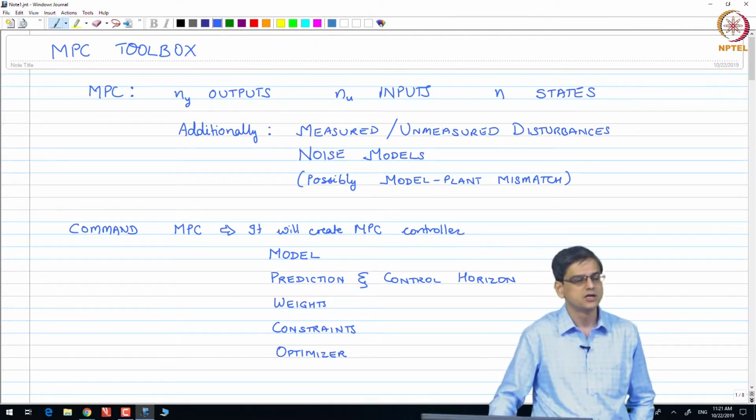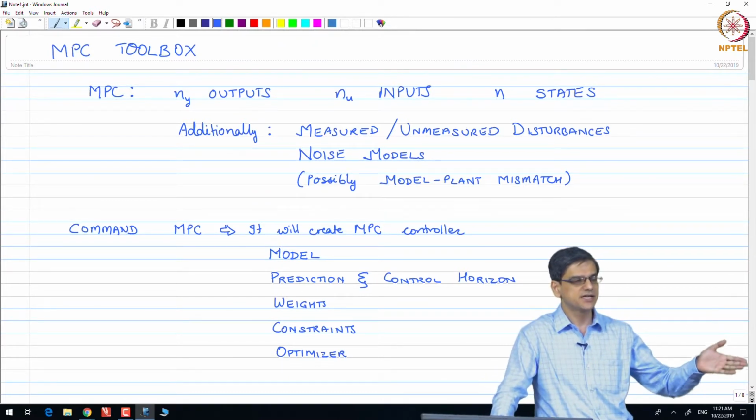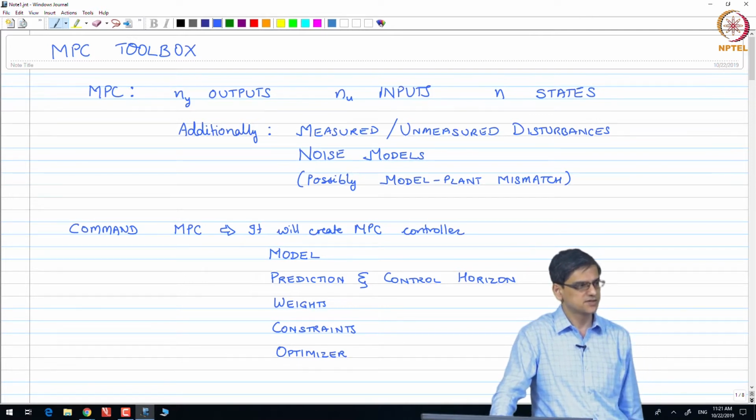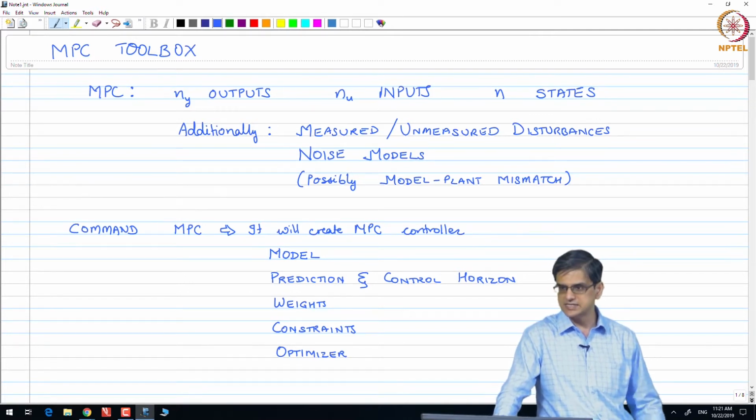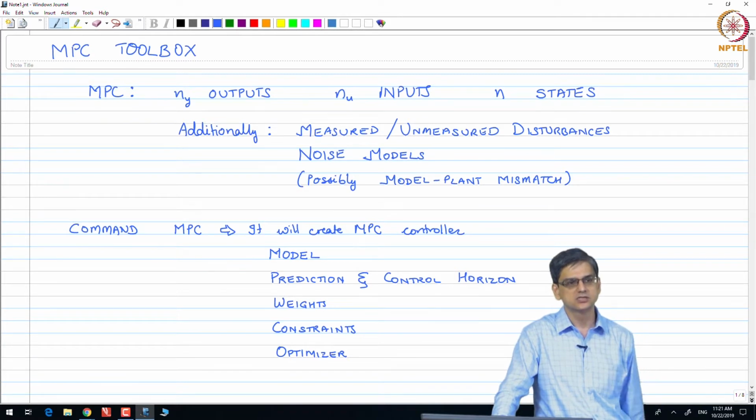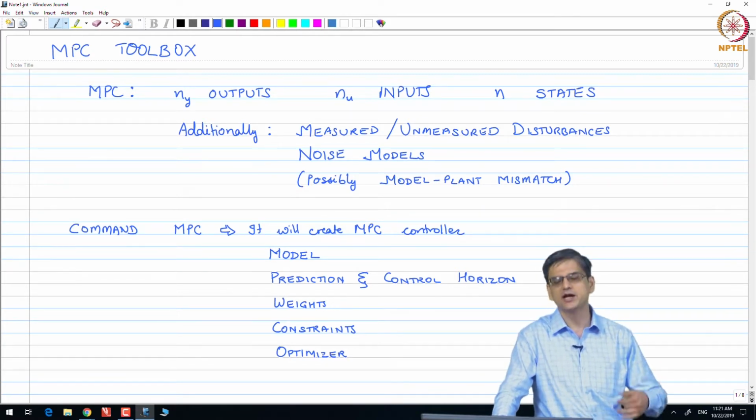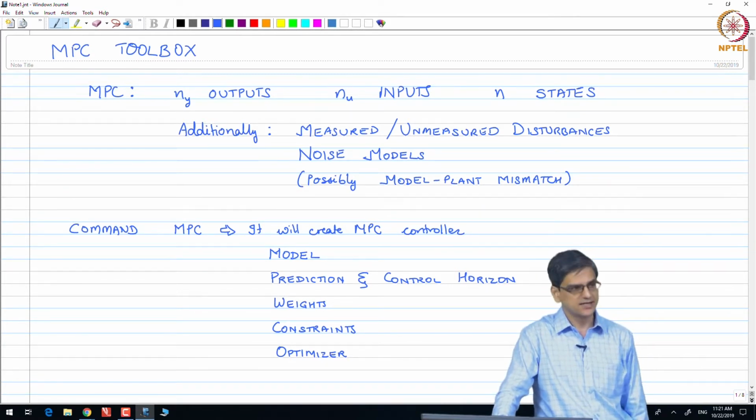Okay. It computed uk up to uk plus m minus 1. You implemented uk and you did this recursively. At the next step, when you get all of that information, you will do a state update also. Okay.